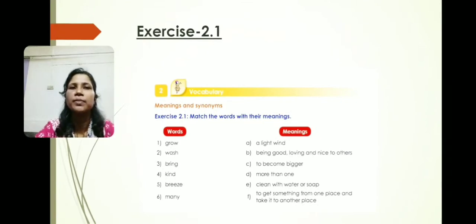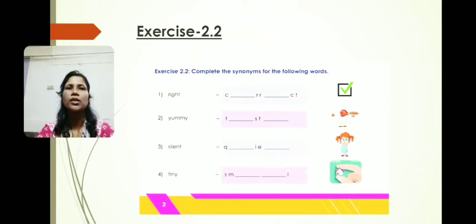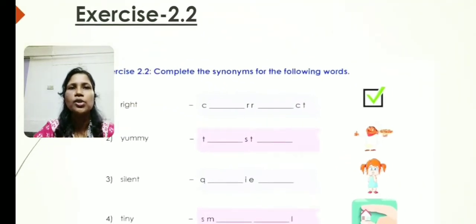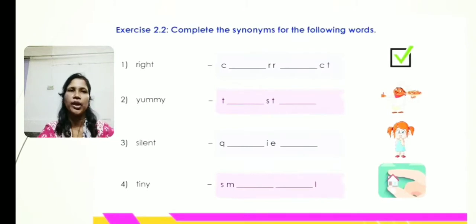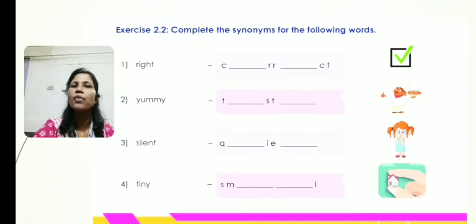So these are the synonyms, the meanings of these words. Next is exercise 2.2. Here you can see, complete the synonyms for the following words. The pictures are given, the words are given, and some of the meanings are given. A few of the letters are missing inside each word, so we have to complete that. Number 1 is right, R-I-G-H-T. Now what is this right?